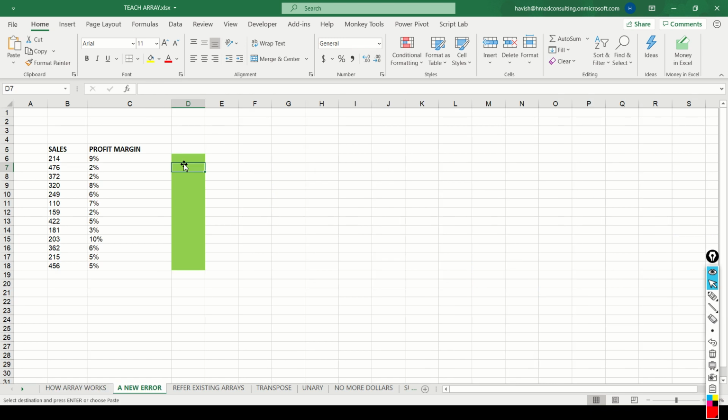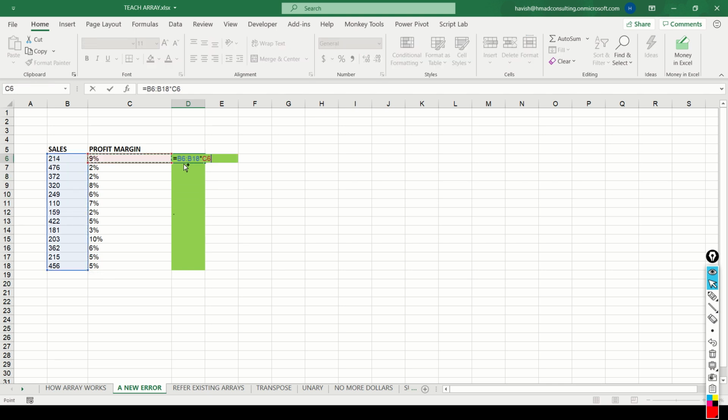In the previous lecture, we saw how dynamic arrays work. Now, dynamic arrays can also create new problems for you. Because dynamic arrays have the ability of spilling into multiple cells, the problem is that if you already have a value, let's say there is a period here, and if I say all the values multiplied by all these values,